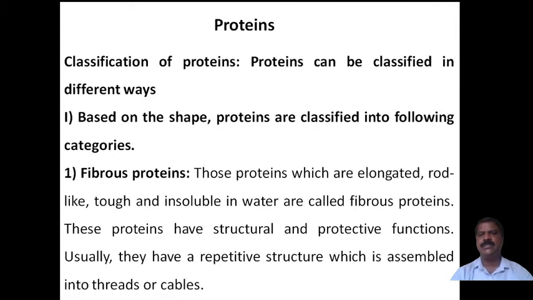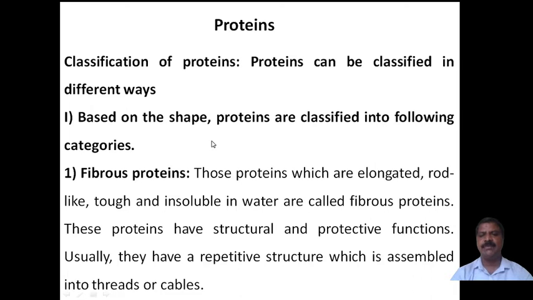First one is classification of the proteins. Proteins are classified in different ways. The first is based on shape. Proteins are classified into the following categories. The first category is fibrous proteins. Those proteins which are elongated, rod-like, tough, and insoluble in water are called fibrous proteins.